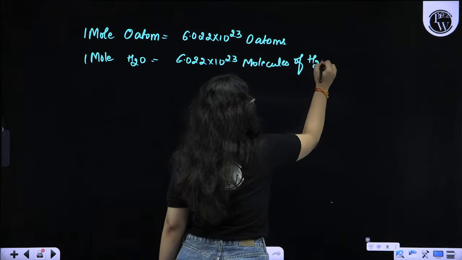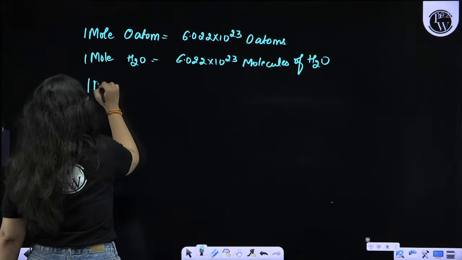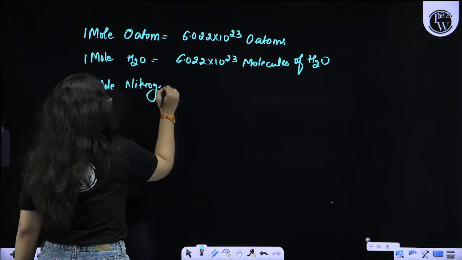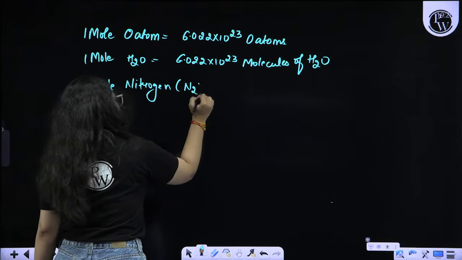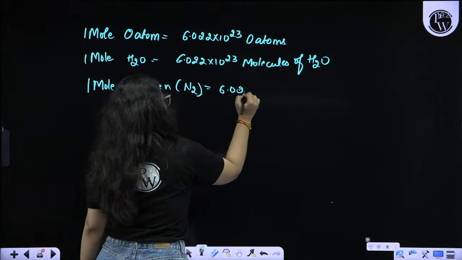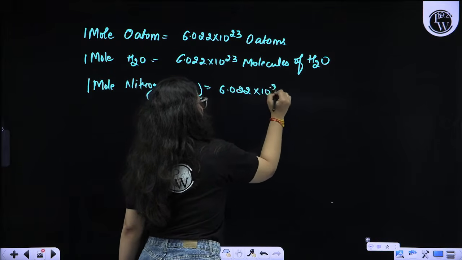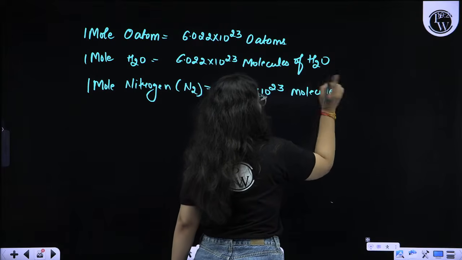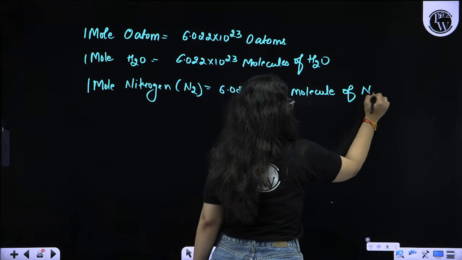Is that clear, beta? If I ask you about 1 mole nitrogen, since nitrogen exists as N2, that means 6.022 into 10 raised to the power 23 molecules, because N2 is a molecule of nitrogen.